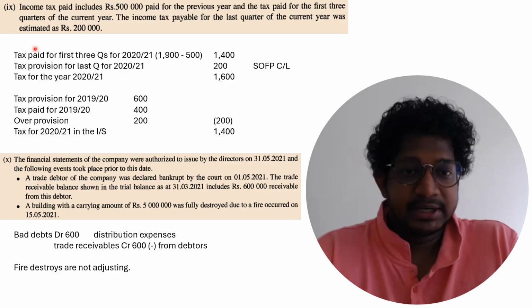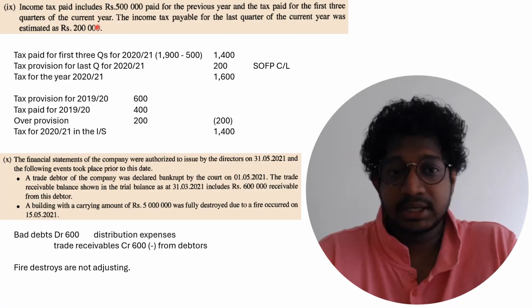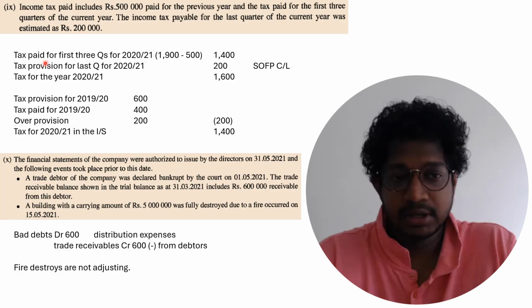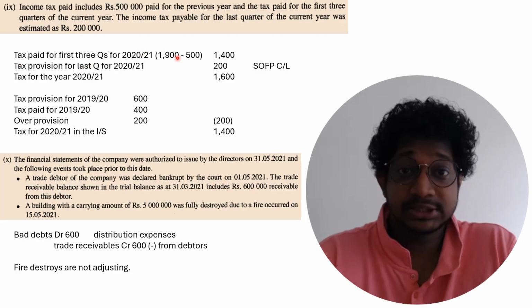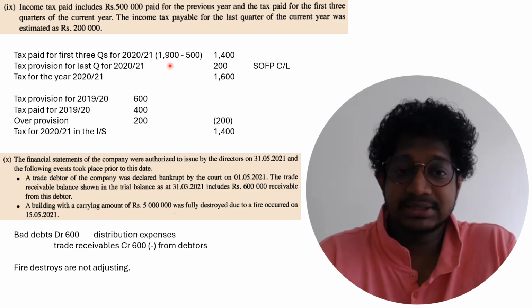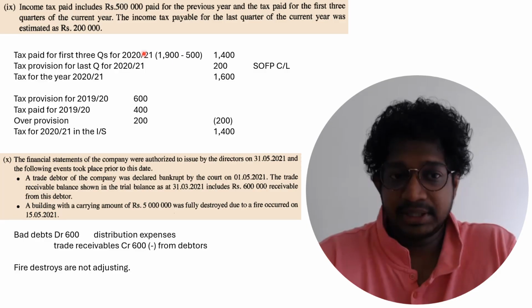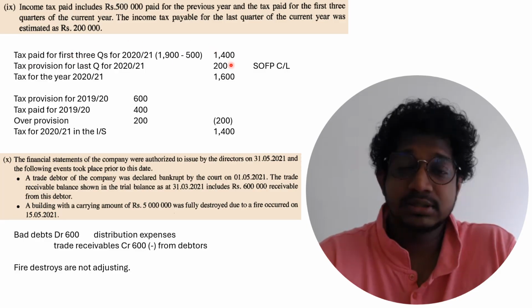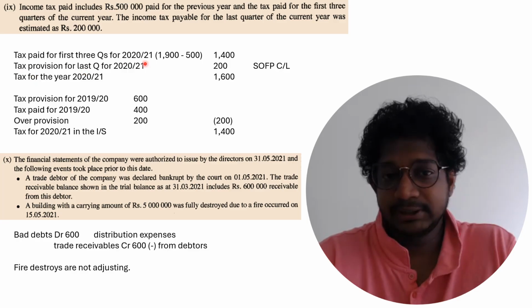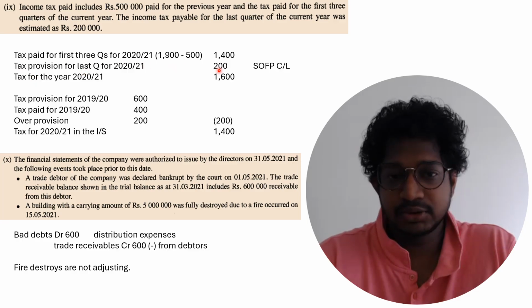Next one, income tax paid includes 500 paid for the previous year and the tax paid for the first 3 quarters of the current year. The income tax payable for the last quarter is estimated as 200. So the tax paid mentioned in the trial balance is 1,900. This includes the tax payment for the last year, 500, which means the tax paid for the first 3 quarters is 1,400. Okay. And the tax provision for the last quarter, 200, you have to mention in the SFP current liabilities.